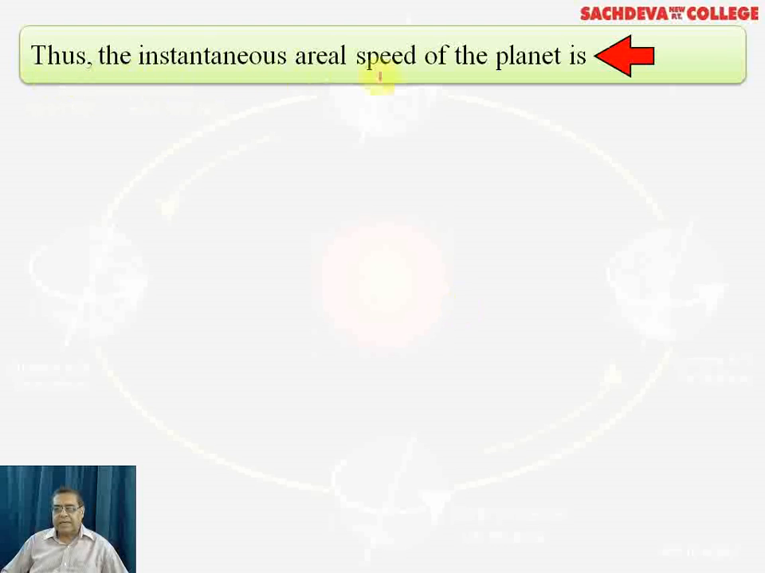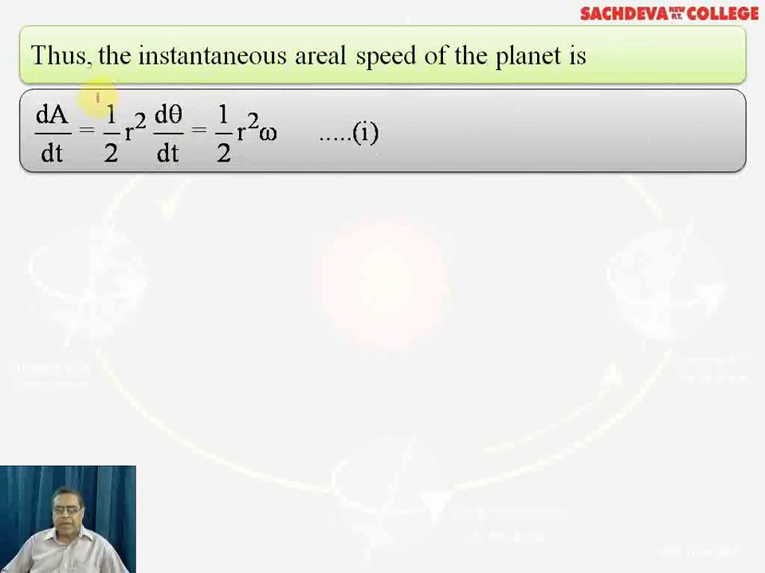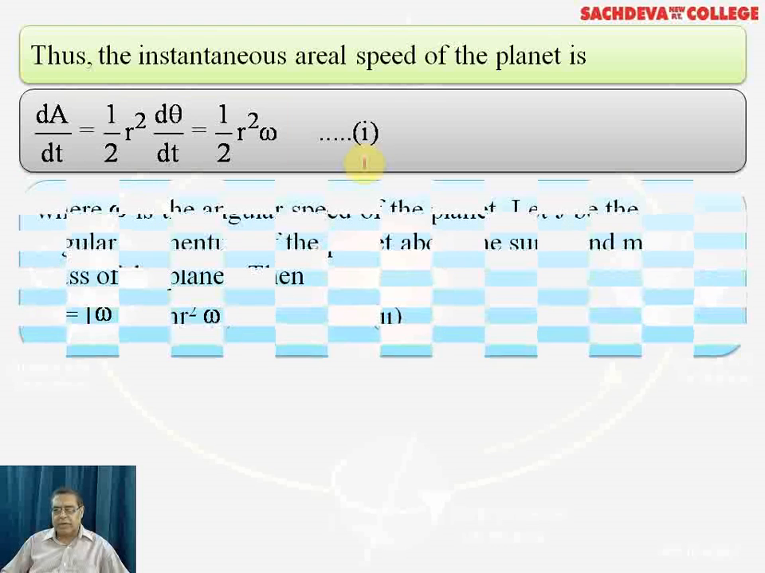The instantaneous areal speed of the planet is dA over dt, that is the derivative of area with respect to time. So we compute the value of A, and the function will become half r square d theta over dt, where half r square we have written as it is, and the derivative of angular displacement with respect to time is called angular velocity. So theta is the angular displacement and omega is the angular speed. So we have taken the derivative of theta with respect to time, and that becomes omega. We have marked it as equation number 1.